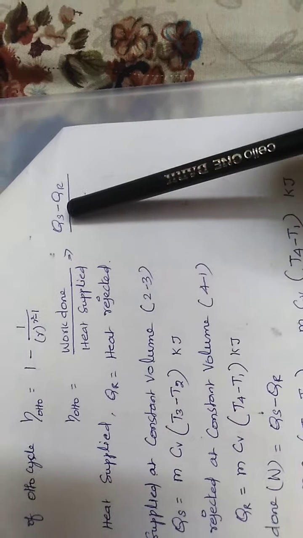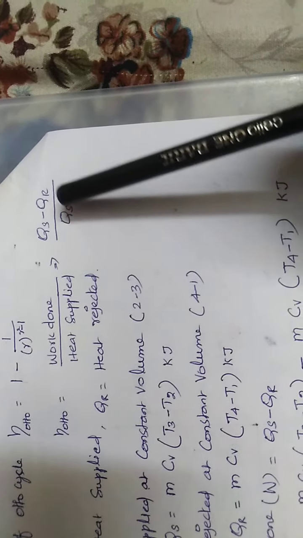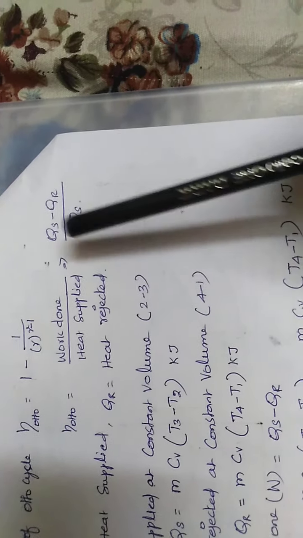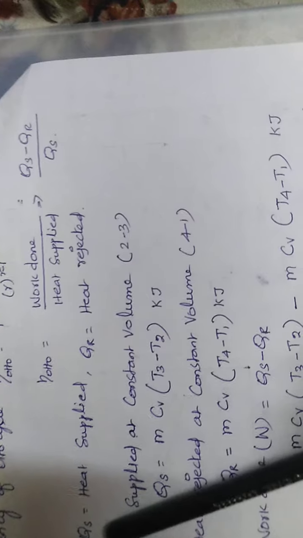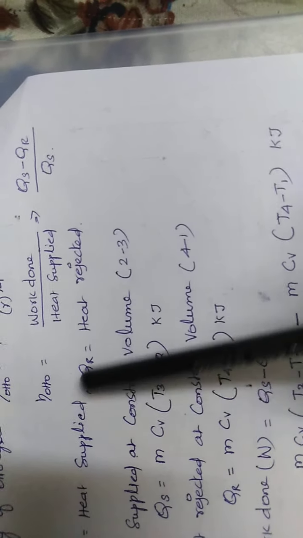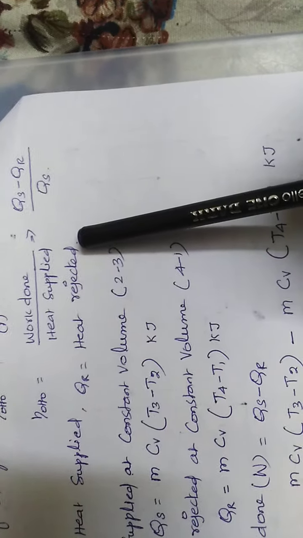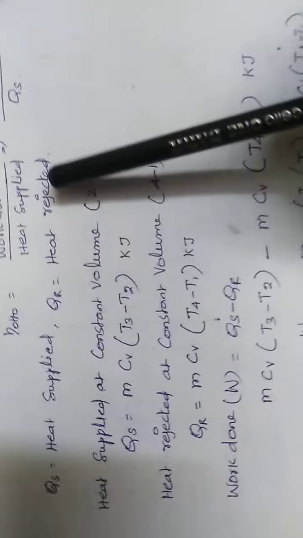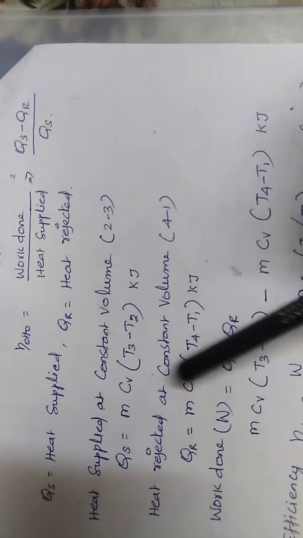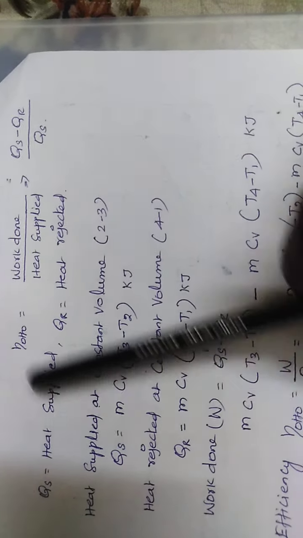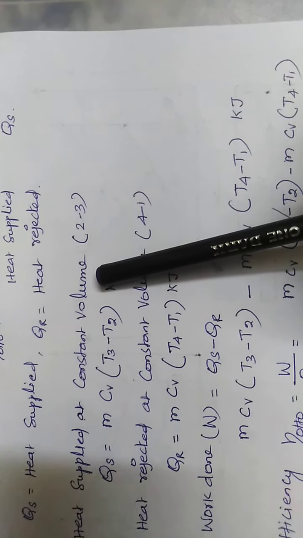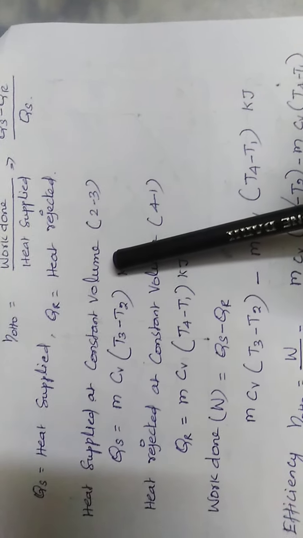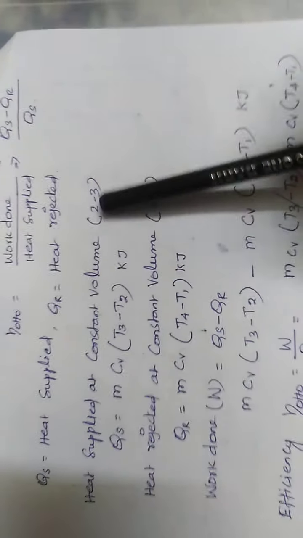So efficiency equals work done, Qs minus Qr, divided by Qs. Q means heat, S means supplied. I mention here Qs equal to heat supplied, Qr equal to heat rejected. Okay. So now we are going to derive the Otto cycle efficiency based on temperature. So, heat supplied at constant volume. Already we discussed the pressure volume diagram and the temperature entropy diagram.